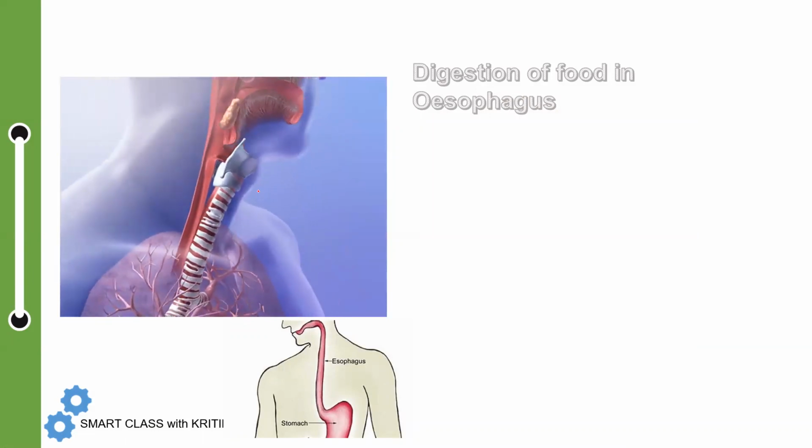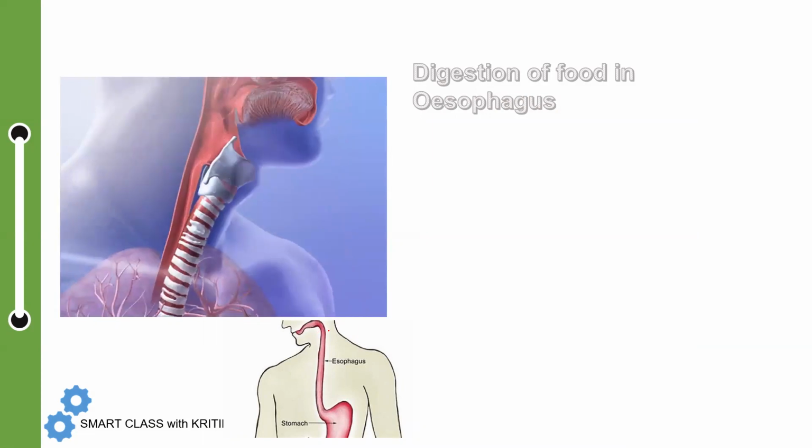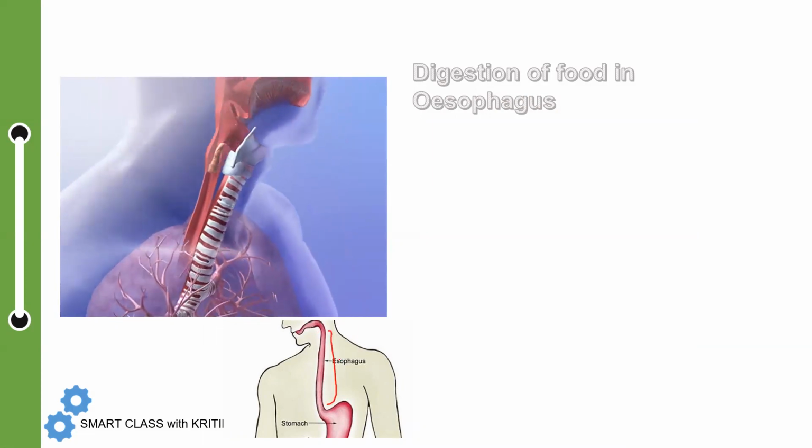This is the esophagus basically. The spelling here is wrong.